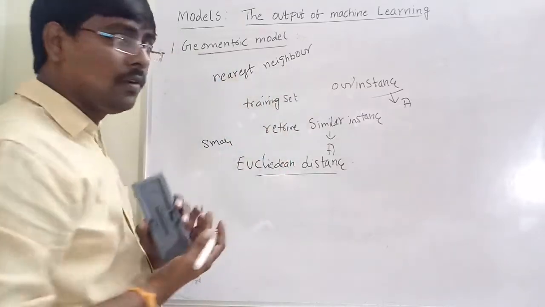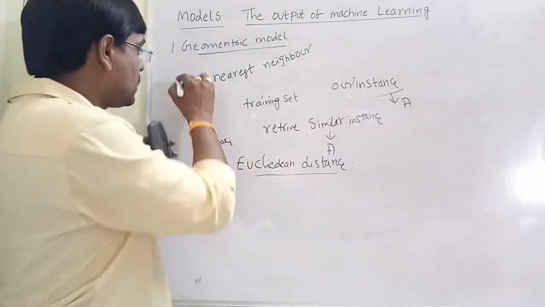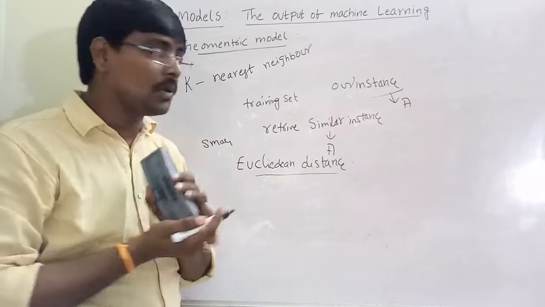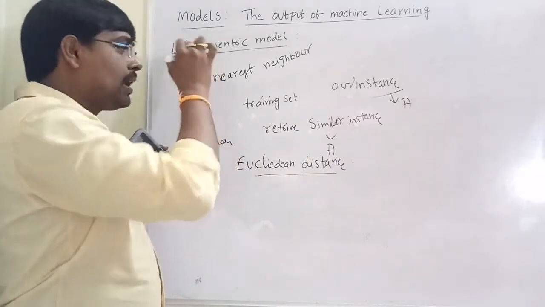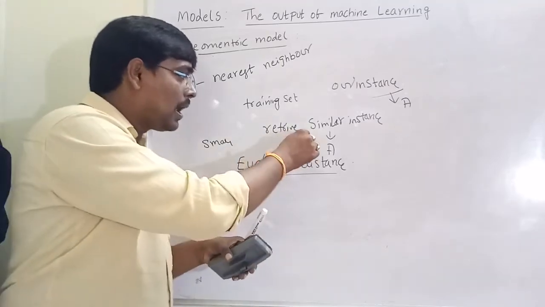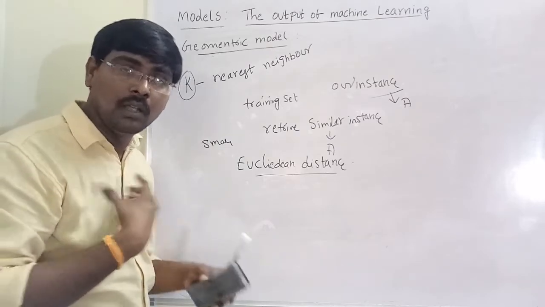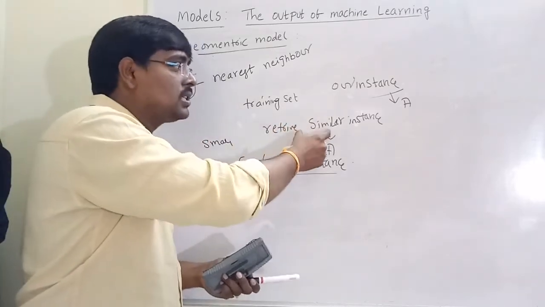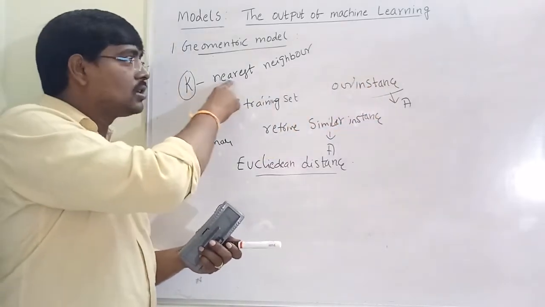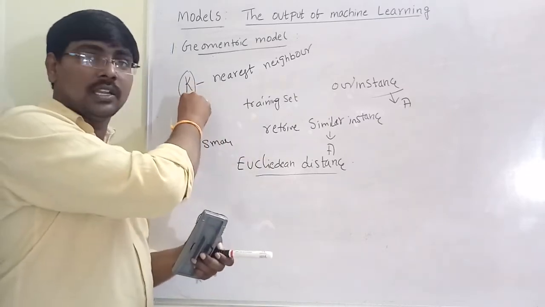One more variant of the nearest neighbor classifier is K nearest neighbor. Here, what is K? In the previous case I was retrieving only one similar instance, similar to our required instance. But in the K nearest neighbor classifier, we retrieve K similar instances.